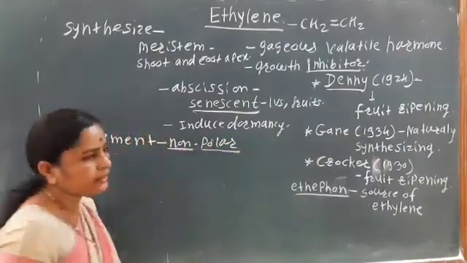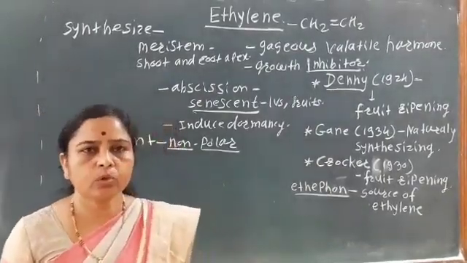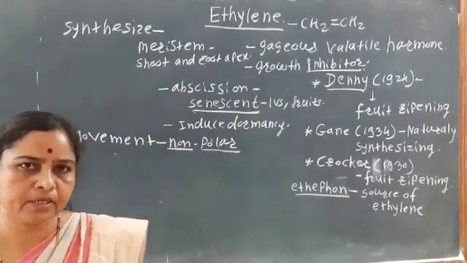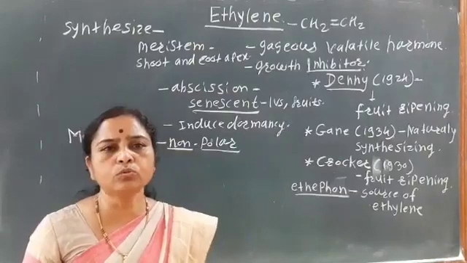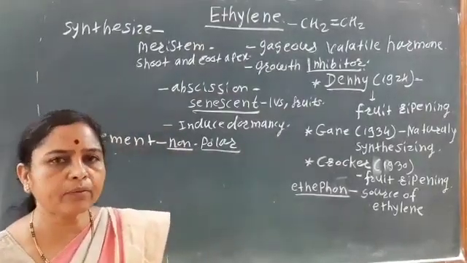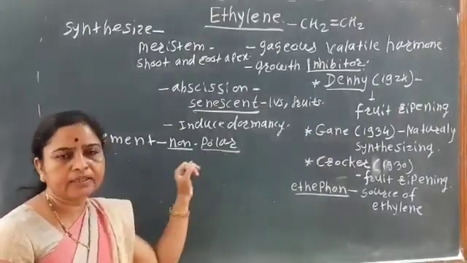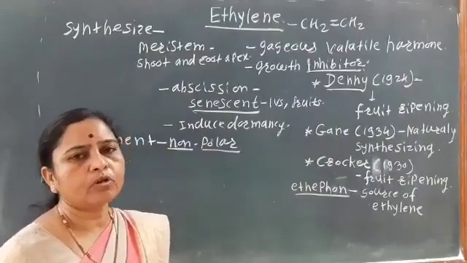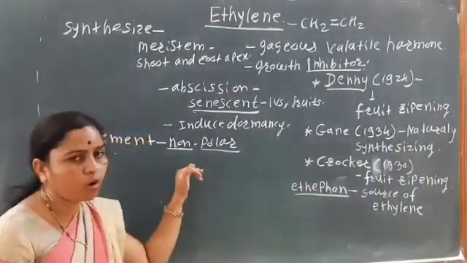Non-polar. We have seen in the last three growth hormones how the movement takes place. That is the polar movement, meaning what? If the hormone moves from the morphological apex to the base, it is known as polar movement. While here these are non-polar, that is, they do not move from the morphological apex to the base. So the movement is non-polar.